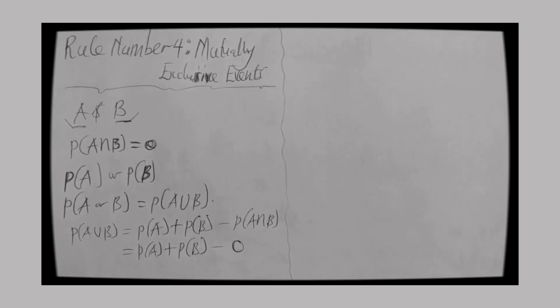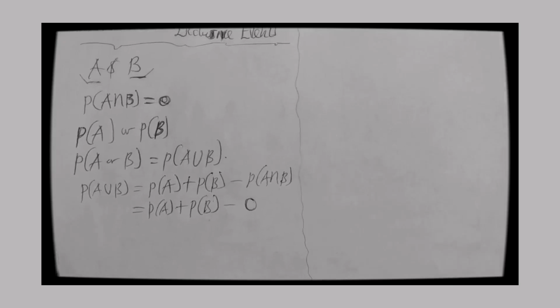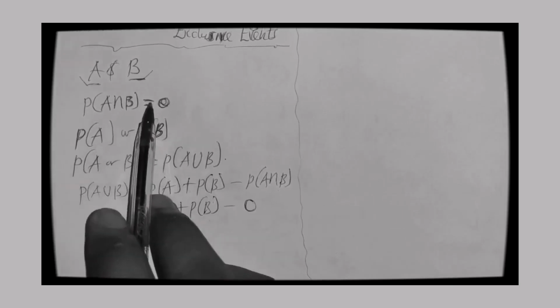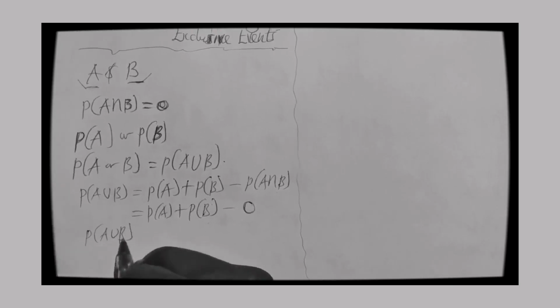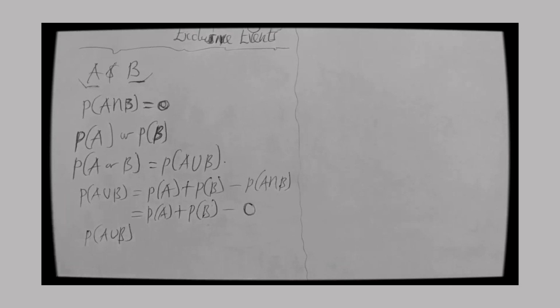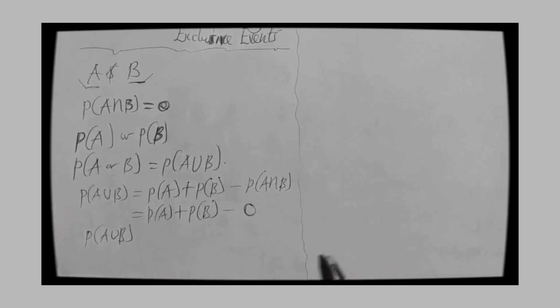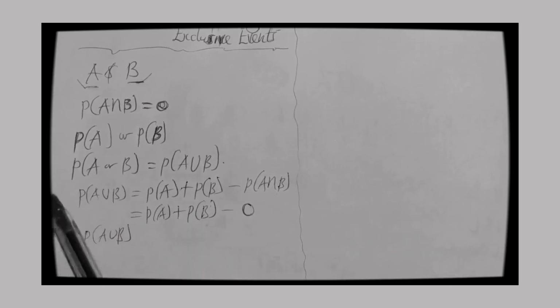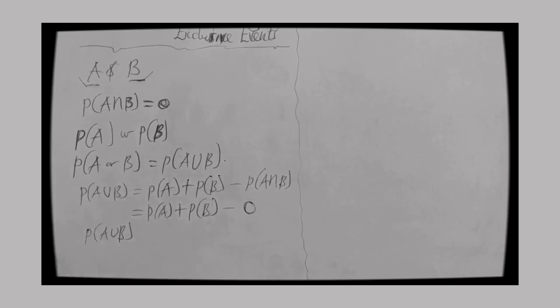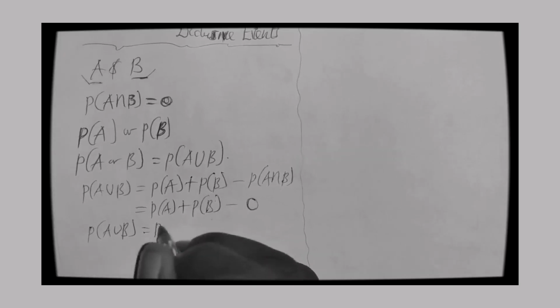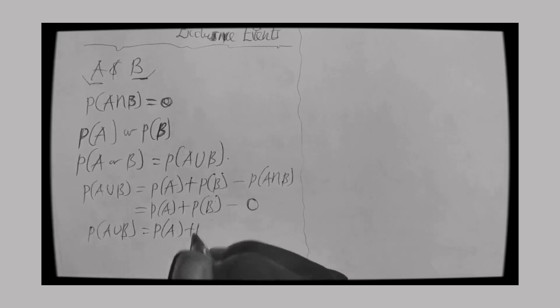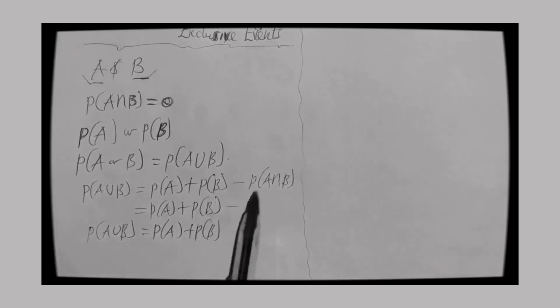So anytime you are in a mutually exclusive event, and since the two events cannot occur at the same time, we straight away say that the probability of A union B, or the probability of A occurring where B cannot occur, or B occurring where A cannot occur, can be rewritten as probability of A or probability of B, which is a union, and will be the same thing as probability of A plus probability of B. So there's no need to bring this in, because after all it's 0.